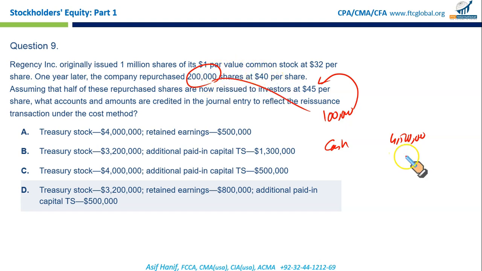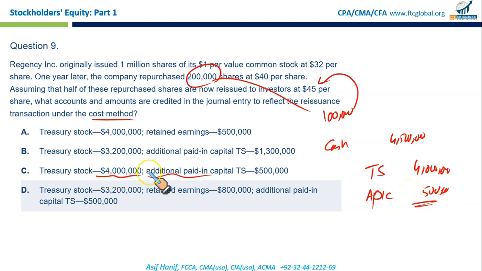Originally they were repurchased at $40 each. So 100,000 by 40, that means 4 million will be credited from the treasury stock under the cost method, and the balance clearly goes to additional paid-in capital, or additional contributed capital, call it whatever. Additional paid-in capital, fine. So that's the entry. Let's match the options: 4 million treasury stock credit, additional paid-in capital 500,000. That makes C the correct option. These two items.